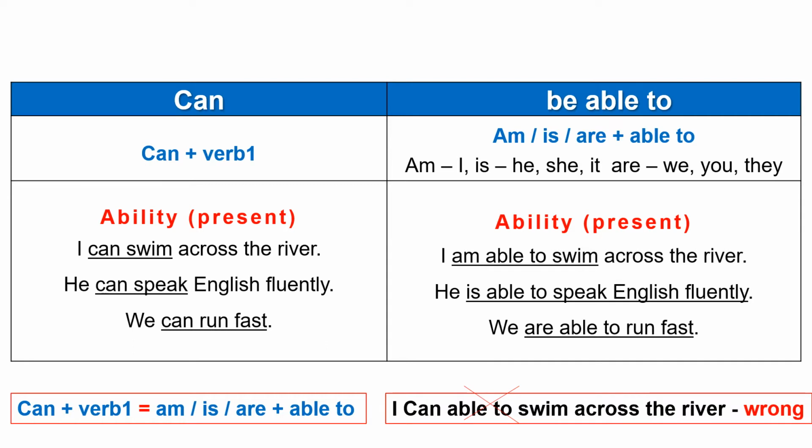Examples. I can swim across the river. It shows my present ability. I am able to swim across the river. It is my present ability. Then what is the difference? I can swim across the river is equal to I am able to swim across the river. There is no difference in the meaning of both the sentences.